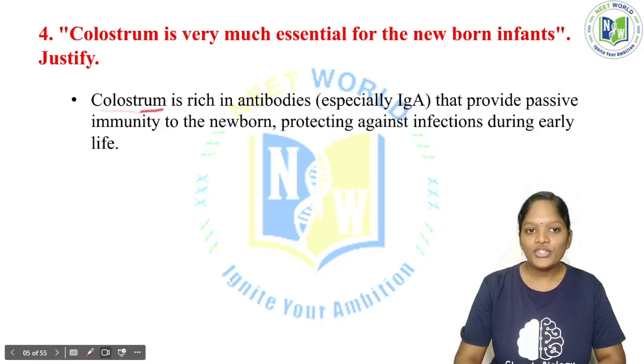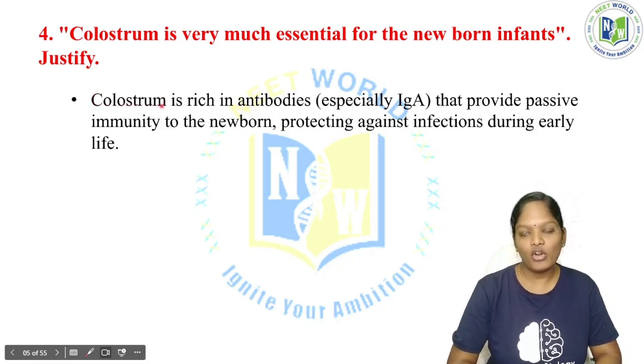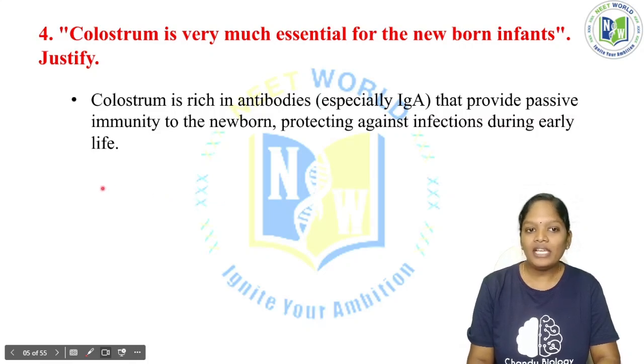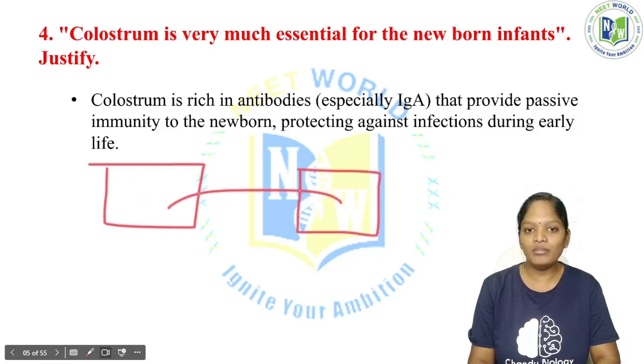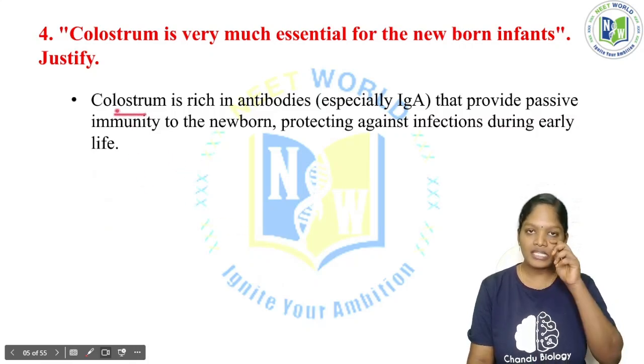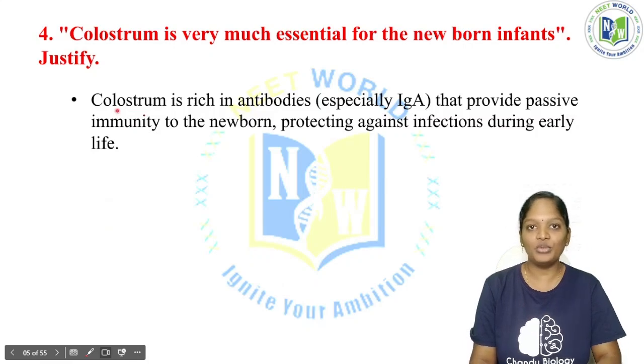in the body of the mother, and it has entered the body of the baby. If any antibody or protein is synthesized in one body and transferred to another body, it is called passive. If that immunity has been synthesized in our own body, it is considered active immunity. So here the colostrum is synthesized in the mother's body and enters the baby's body, so we can call it passive immunity to the newborn, protecting against infection during early life.